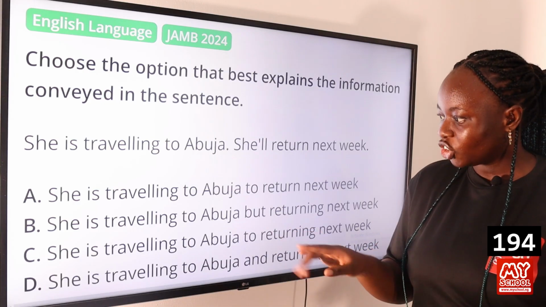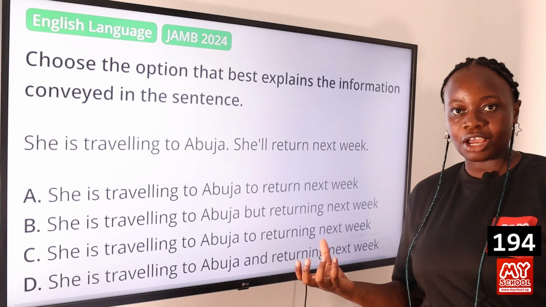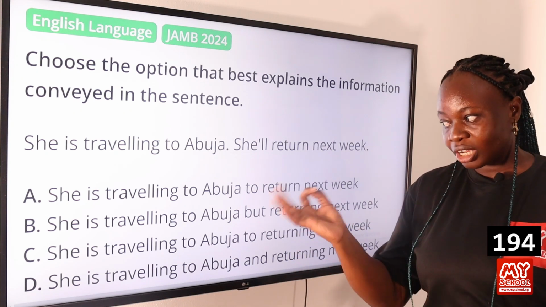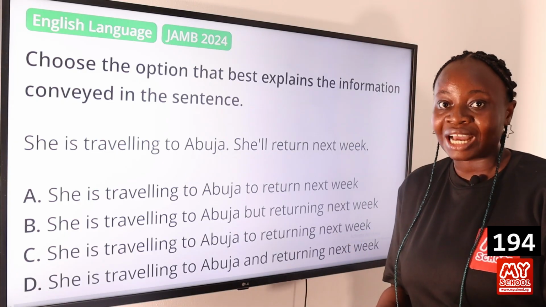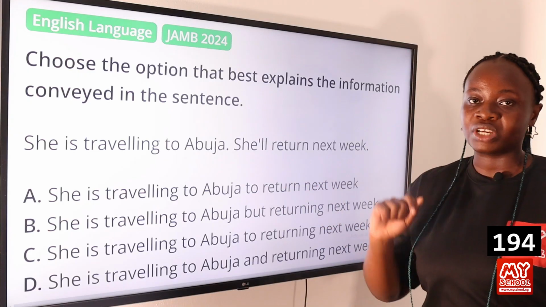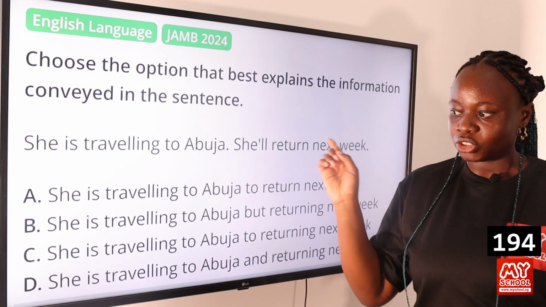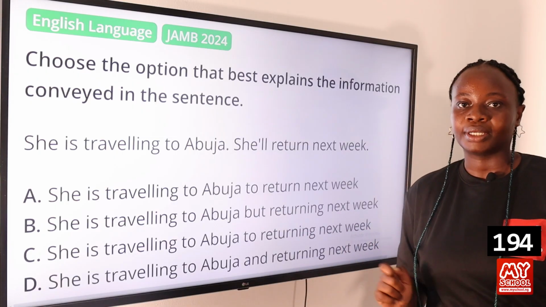And then option B, she's traveling to Abuja but returning next week. You are adding an extra layer of information as well because you are showing a contrast. Although she's traveling to Abuja, she will be returning next week. So that's more information you are adding to the sentence. It doesn't convey the information here. So the only sentence that does convey the information here is option D. She's traveling to Abuja and returning next week.